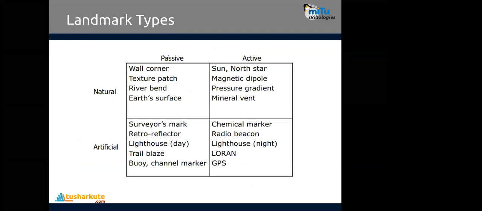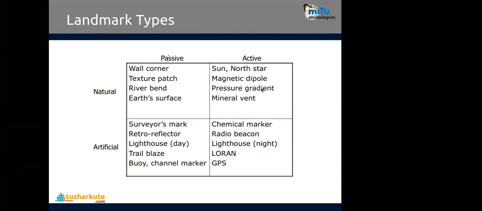And what kind of landmarks are present? That while identification of the path will be done in this way. So passive landmarks and active landmarks. In the case of natural landmarks, which are passive, just like wall corners, texture patch, or river bends, or the earth surface, all of them are passive, which means they are stationary, they are fixed.